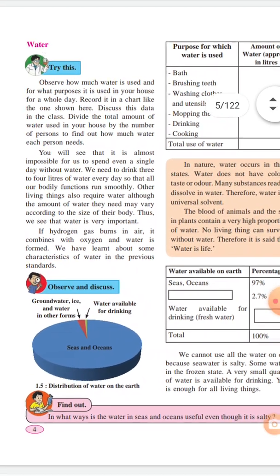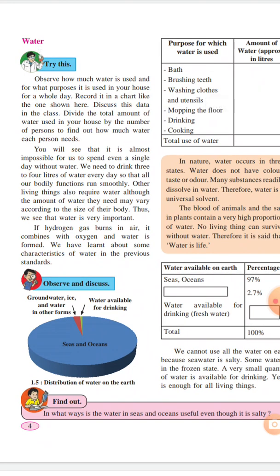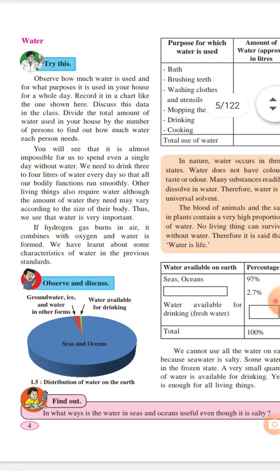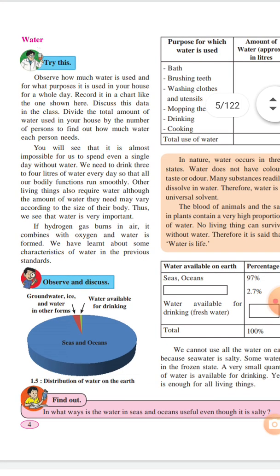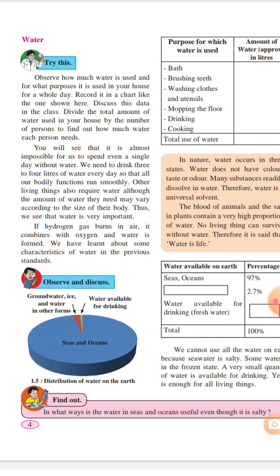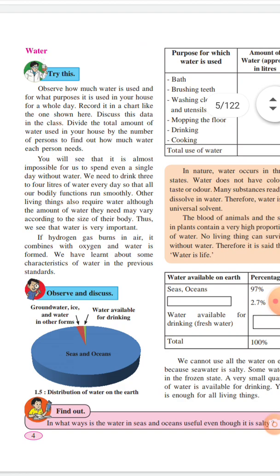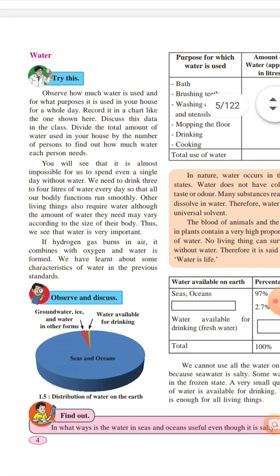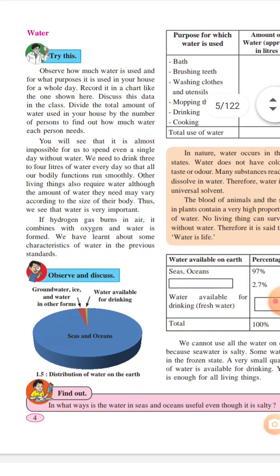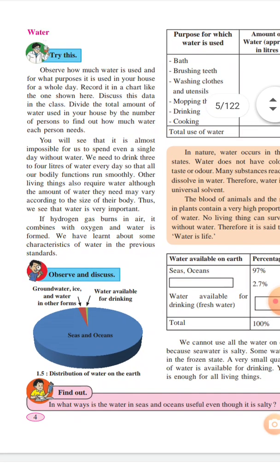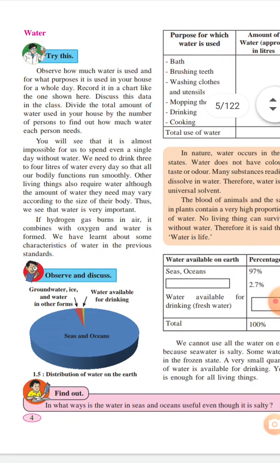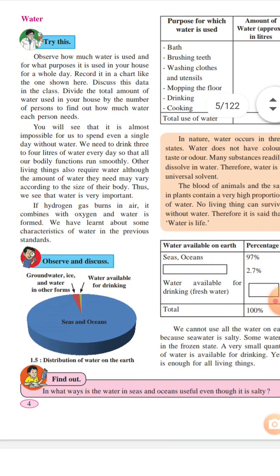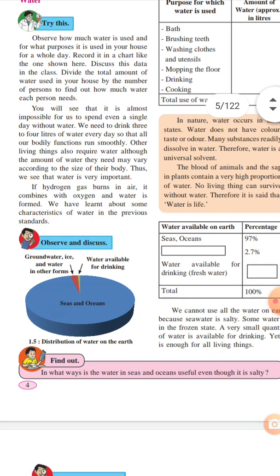Other living things also require water, although the amount of water they need may vary according to the size of their body. As we need water, other animals also require water, but the quantity differs from animal to animal according to their size. Thus we see that water is very important.